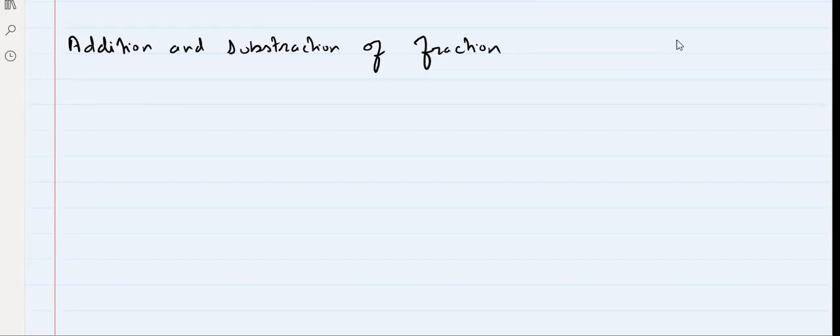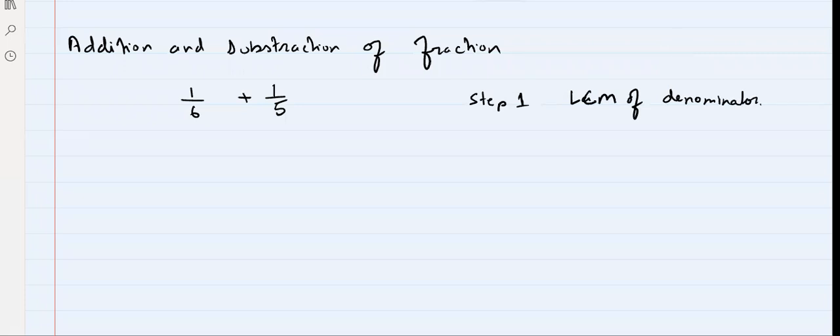So when we talk about addition and subtraction of fractions, what should we do? Suppose we have 1 by 6 plus 1 by 5. Step 1, take the LCM of the denominators.